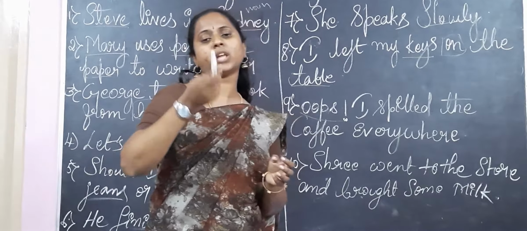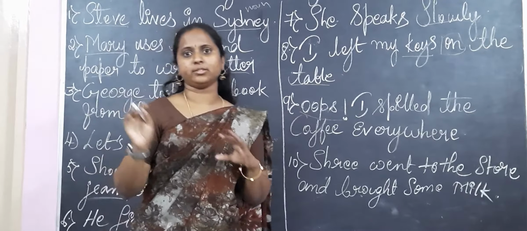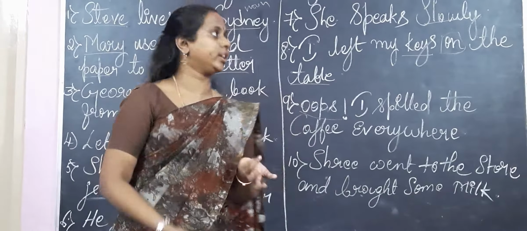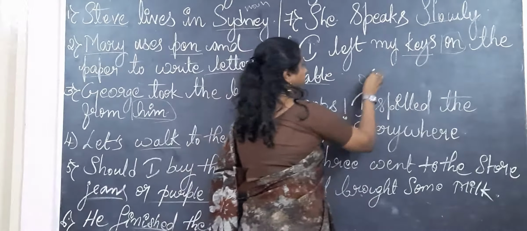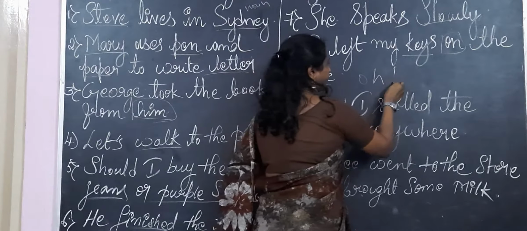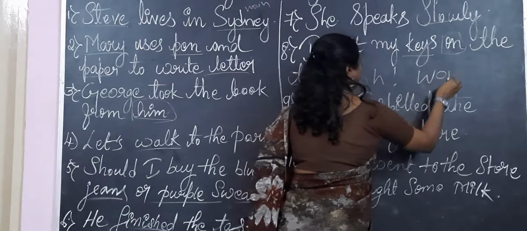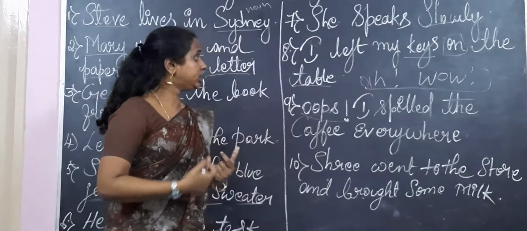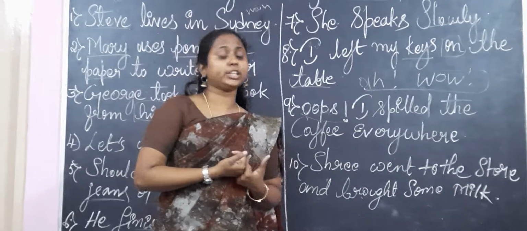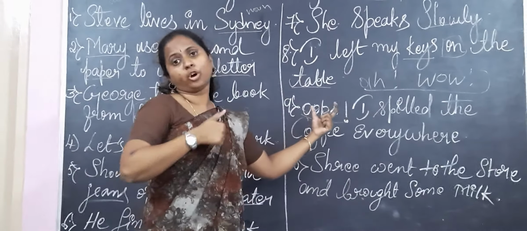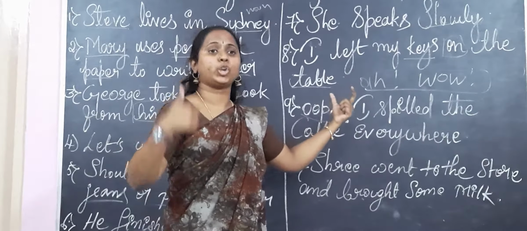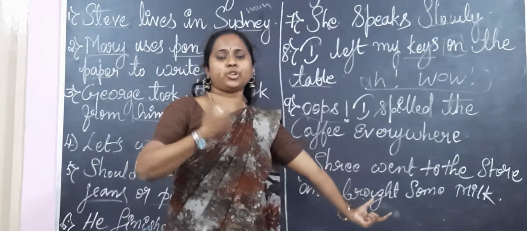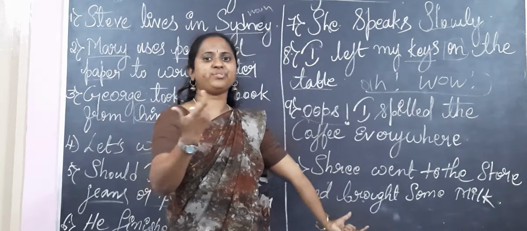If you say it with a sentence, oh, I hurt my leg, so that oh is an expression. See, I tell you this oh, wow, with the exclamation mark, these are words. We call them interjections. The individual word will not have any meaning or use. With a sentence, if you use it, it will show your expressions, emotion, feeling, whatever it is.